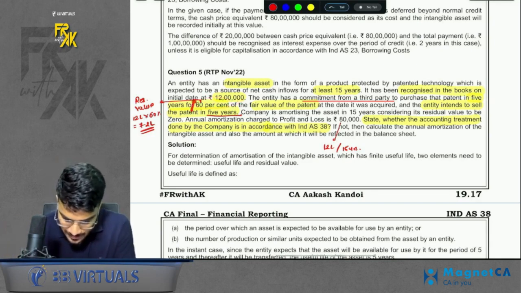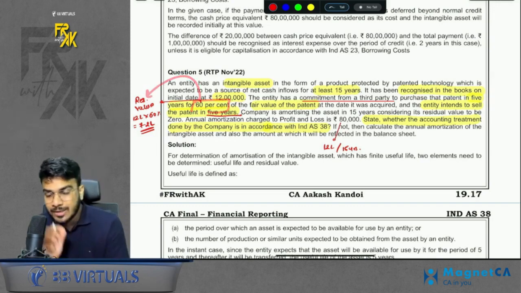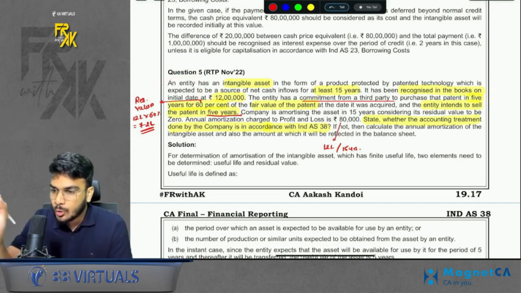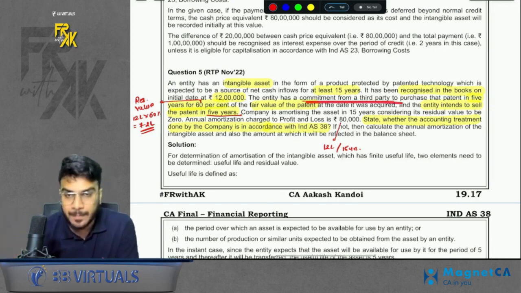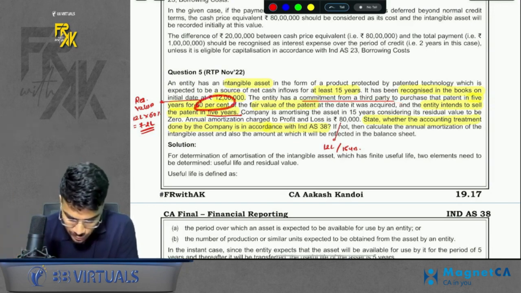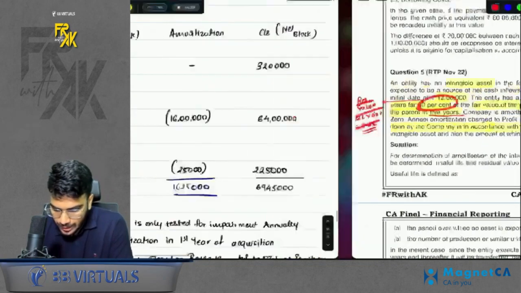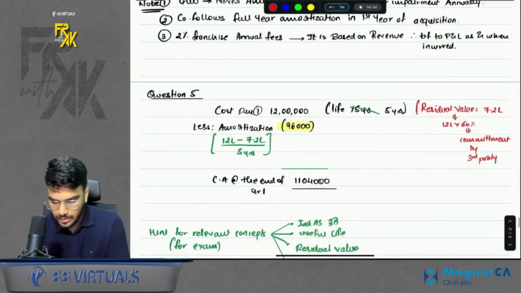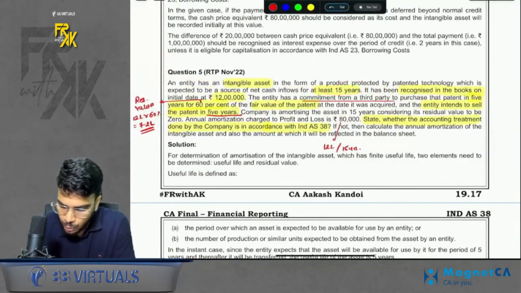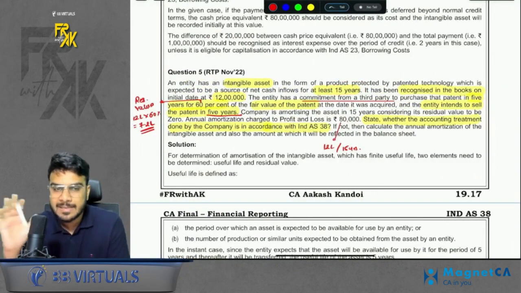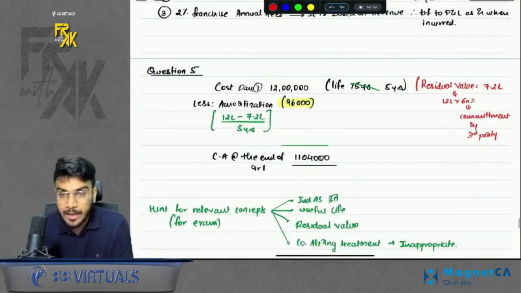That means this 60% becomes residual value for you, because as per Ind AS 38, if you want to consider any amount under residual value, you need to have a commitment from a third party. So in this case, we have a commitment, so residual value will be there. Accordingly, your amortization will change. The question has mentioned that the company has amortized for 15 years, assuming residual value to be 0. The treatment by the company is incorrect, right? So you need to give the correct treatment.